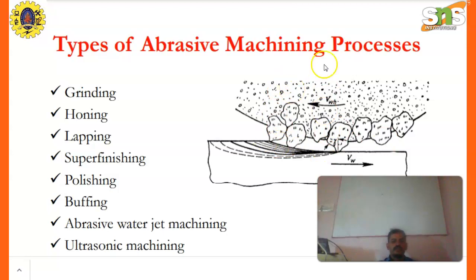This is one of the small examples of a machining process. The V, W, H, that means grinding wheels, that are grinding stones. VW is the cutting speed velocity. This is a workpiece.